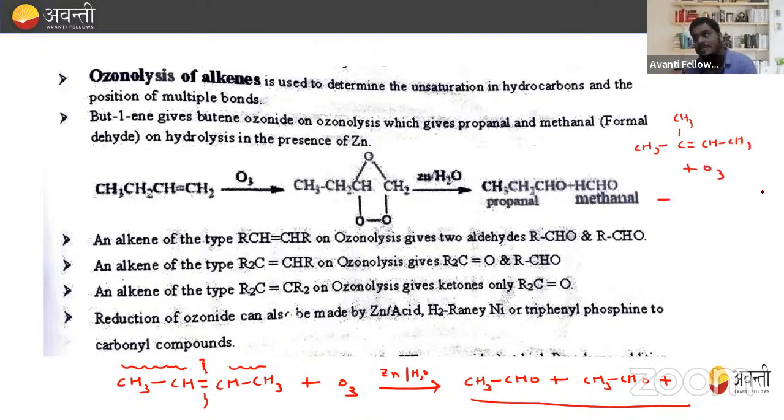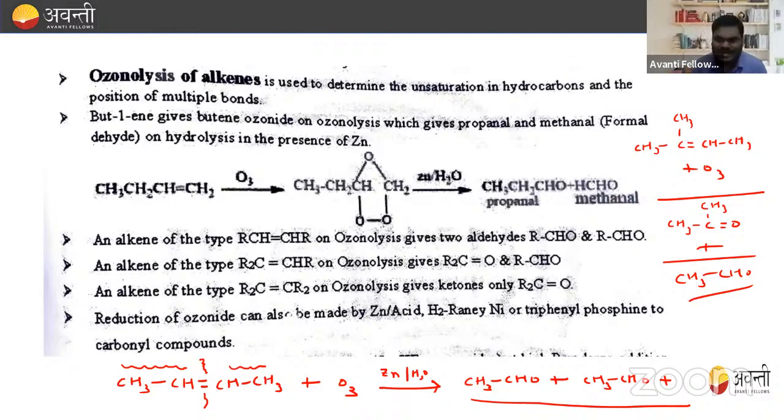And again, write the reaction with O3. What will you get? One oxygen goes to this part, that is, it will become CH3, C double bond O and CH3. So this is a ketone, right? And one O goes this side. This is CH3 and CHO. So in this we get one ketone plus one aldehyde. Right? So this is the easiest way to solve a question related to ozonolysis.